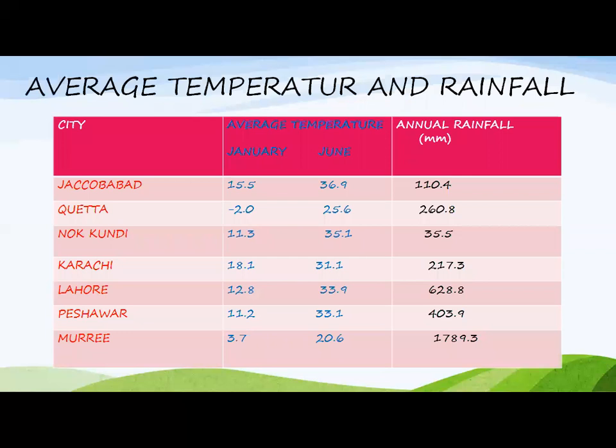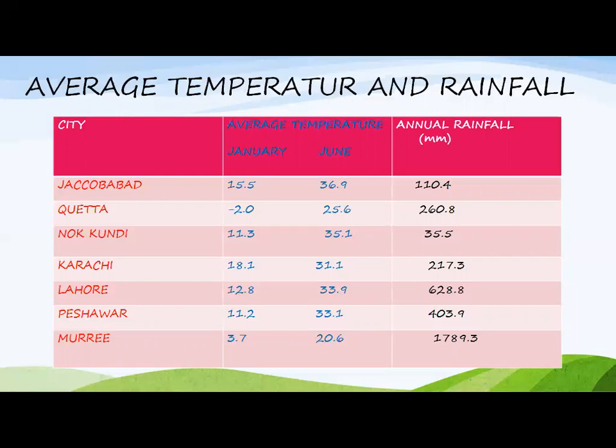The average temperature and rainfall in different cities of Pakistan. First is Jacobabad. Jacobabad in January has 15.5 degrees centigrade, but in June 36.9. The rainfall of this region is 110.4. Next comes Quetta. Quetta's average temperature in January is -2, and in June, Quetta has 25.6 degrees centigrade, and the annual rainfall of Quetta is 260.8 millimeters.